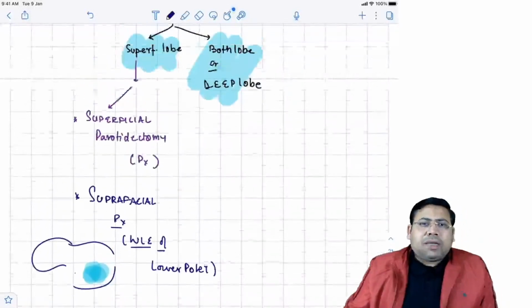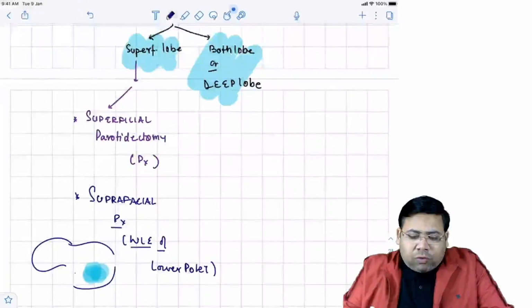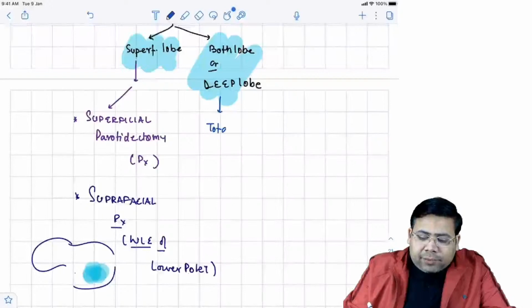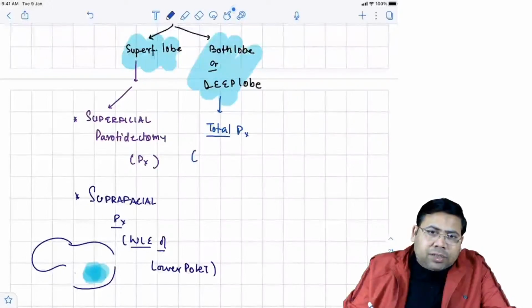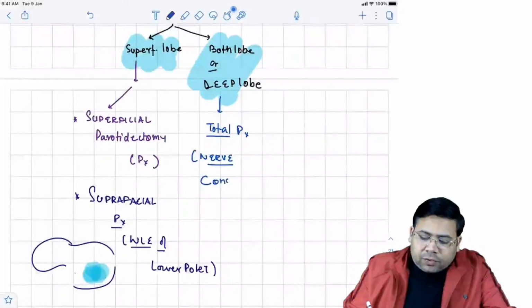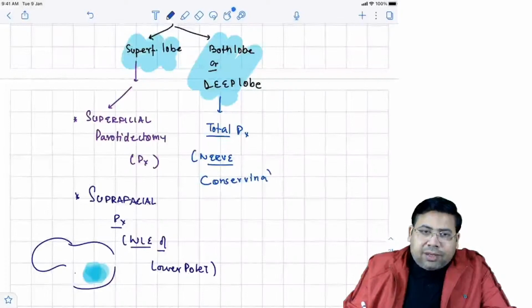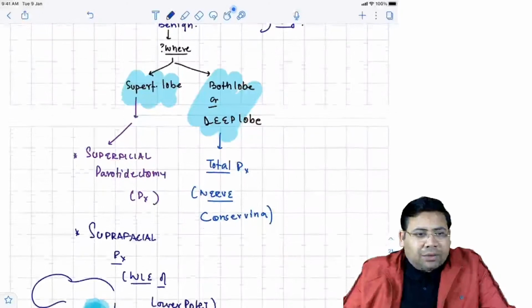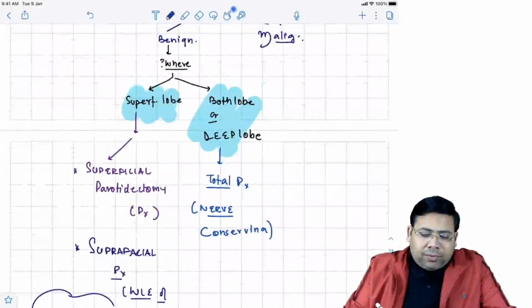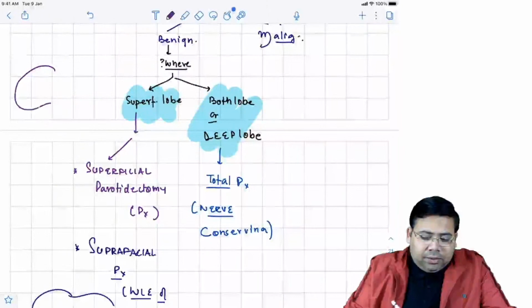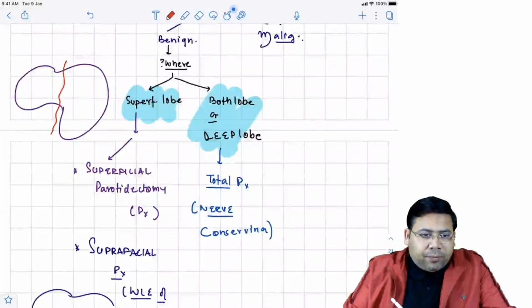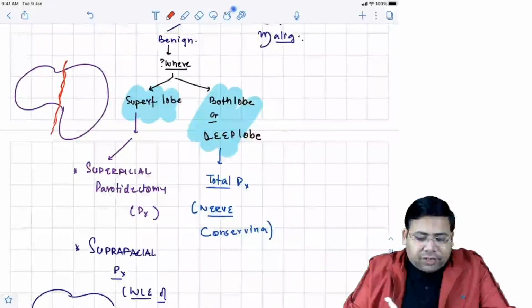Now, if it is a benign tumor involving both lobes or the deep lobe only, you're going to go for total parotidectomy. When you talk about total parotidectomy, students, this has to be nerve conserving or nerve preserving. The margin is not an issue here. Let me tell you, when you talk about benign tumors, you know that this is the facial nerve which is going.